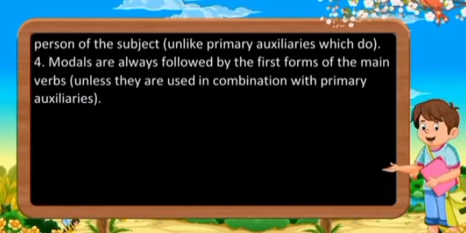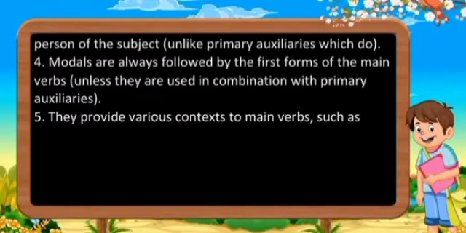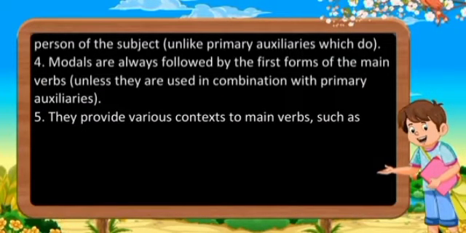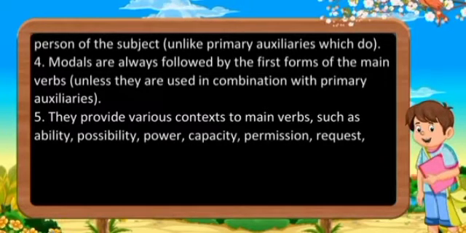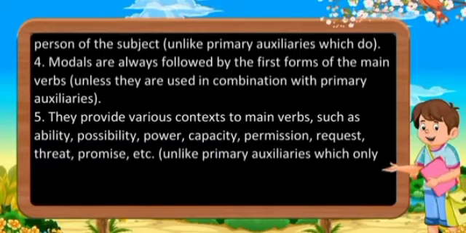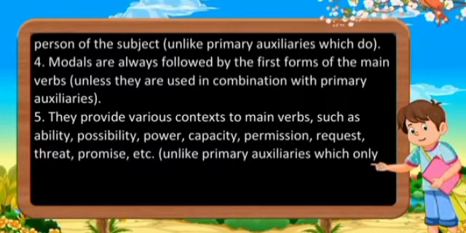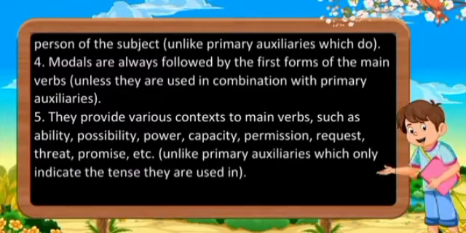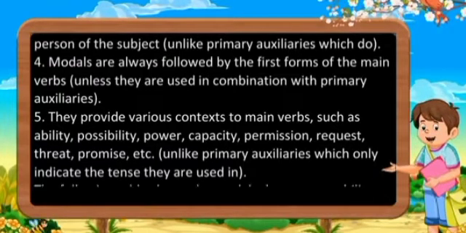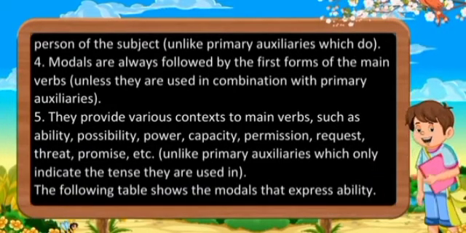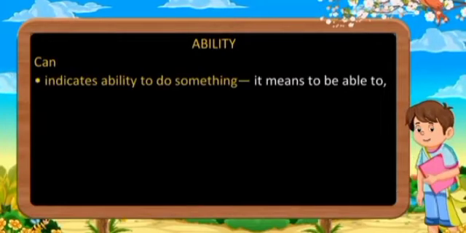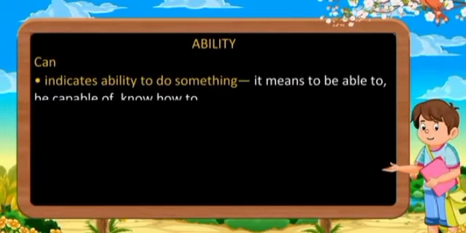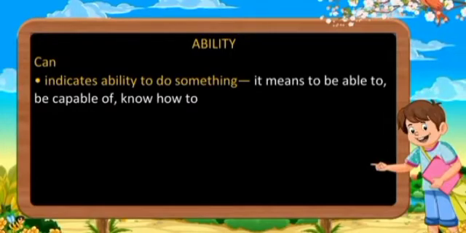Fifth, they provide various contexts to main verbs such as ability, possibility, power, capacity, permission, request, threat, promise, etc., unlike primary auxiliaries which only indicate the tense they are used in. The following table shows the modals that express ability. Ability. Can indicates ability to do something. It means to be able to, be capable of, know how to.